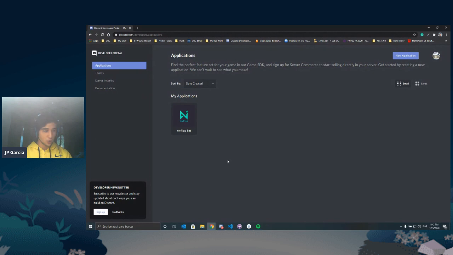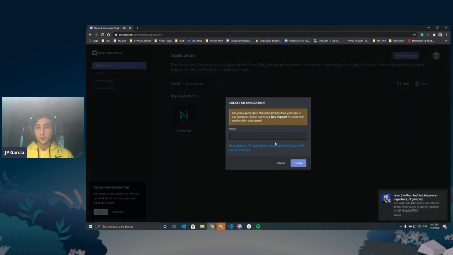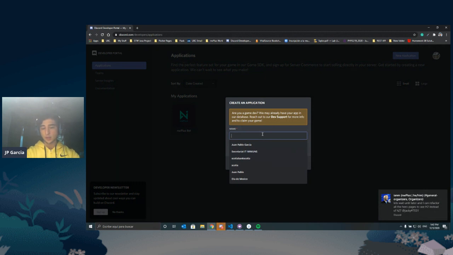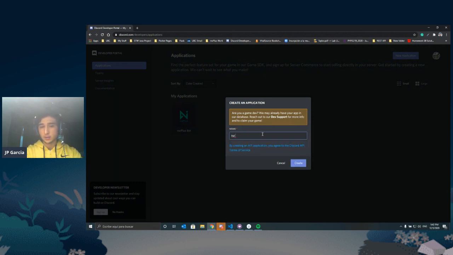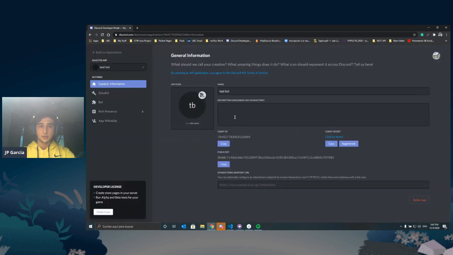Okay, now what we're going to do, like was said, is create a new application. So top right corner, you can call it whatever you want. I'm going to call it test bot. I'm going to click create. Then you're going to come to the left corner where it says bot. If you have a very small computer, this might be closed.